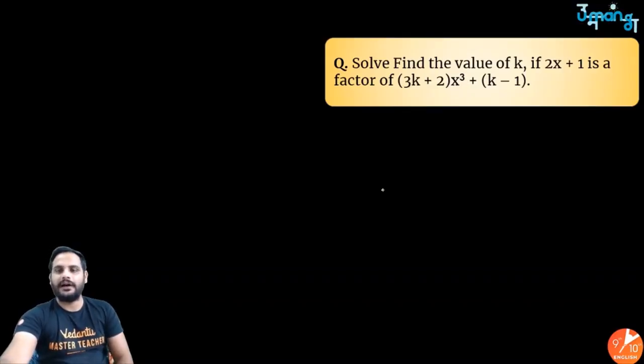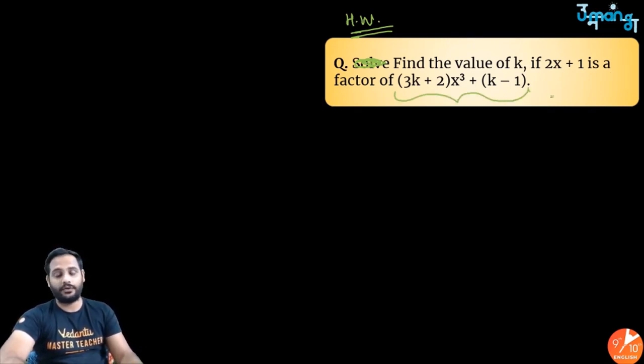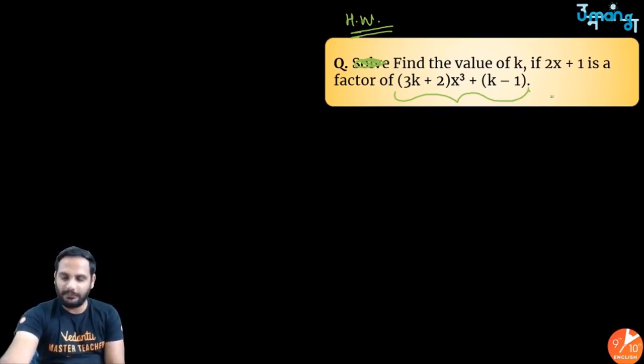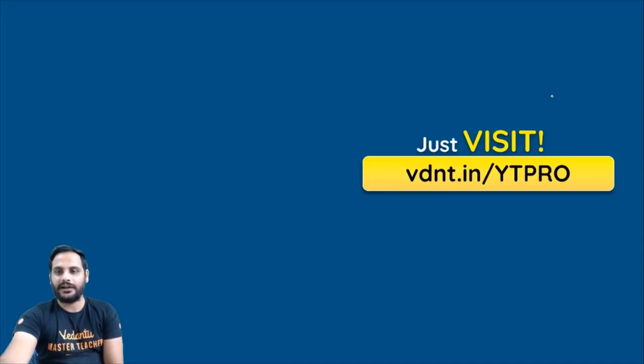Got it? Now, this is your homework question for today. Find the value of k if 2x plus 1 is a factor of this. So what will be the value of k? This is your homework question. Let's see how many of you would be able to give me the correct answer. Got it? Do not forget to mention the name, those who have given the correct answer. Okay, chalo. So beta, this is all.